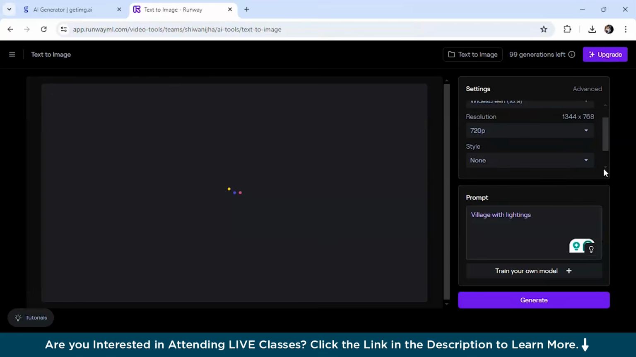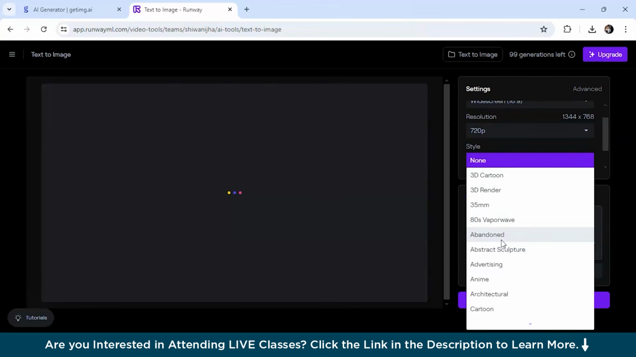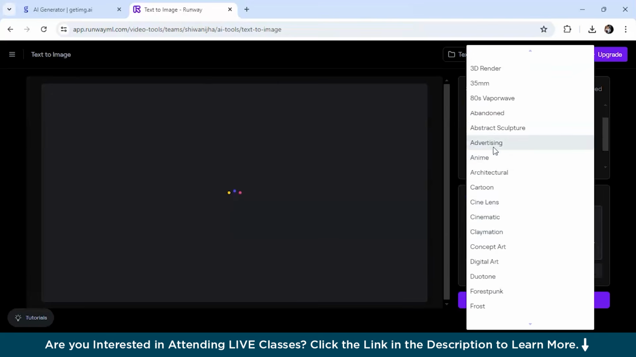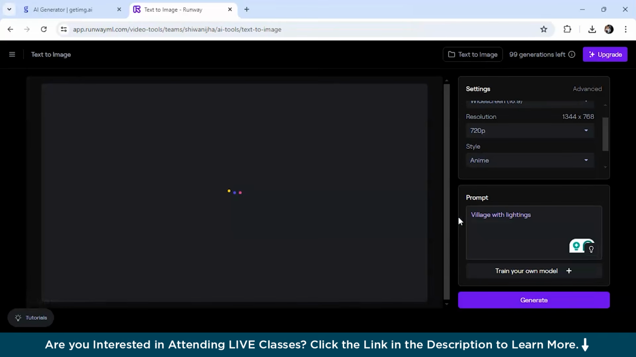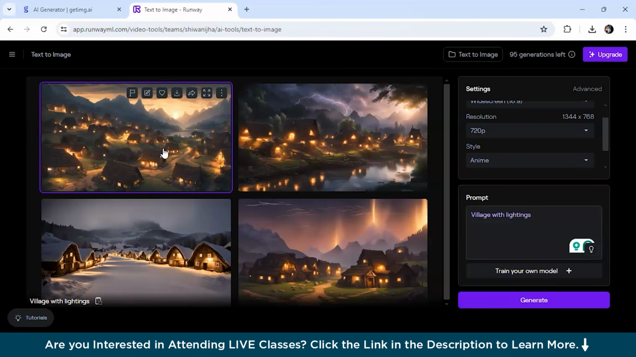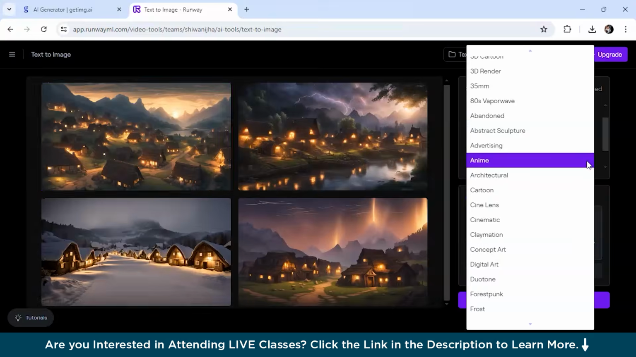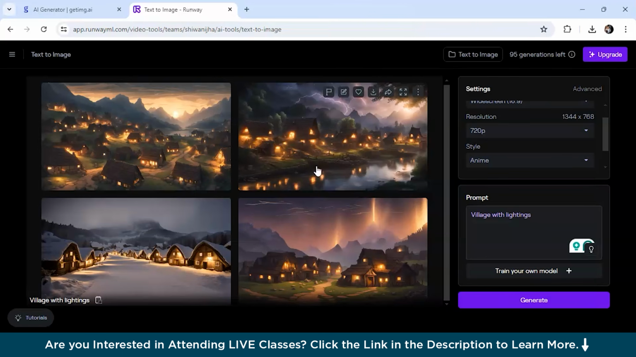For styling purposes, you can also click 3D cartoon or anime, or so many things are there. Suppose I just click on anime. Let's see what type of image it generates for us. Alright, so you can see the quality of images it has generated for us. And for the style section, we have clicked on anime, so it has used the model and created an anime-style picture for us.